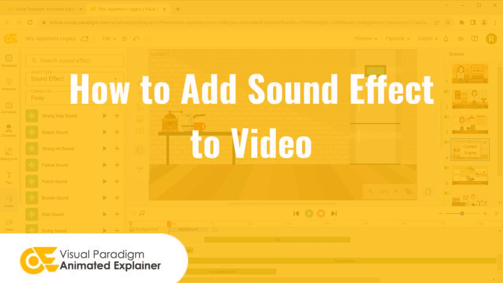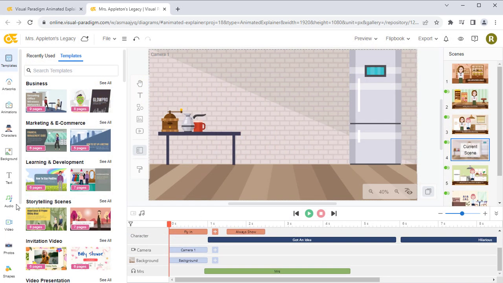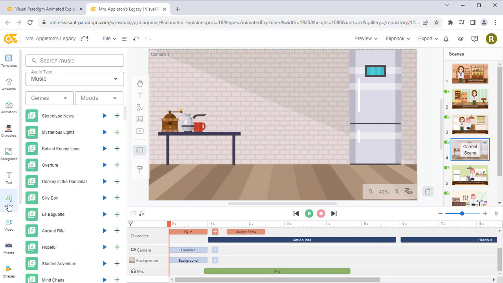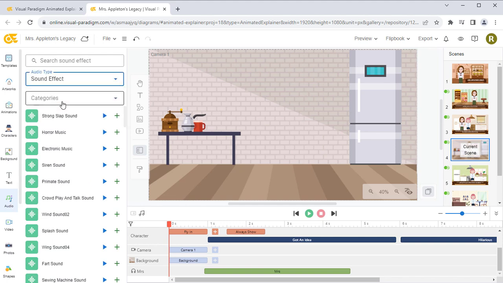Visual Paradigm Animated Explainer comes with a large library of sound effects. When editing your video, press the audio button on the left-hand side toolbar. Select sound effect under audio type. The effects are organized into categories.